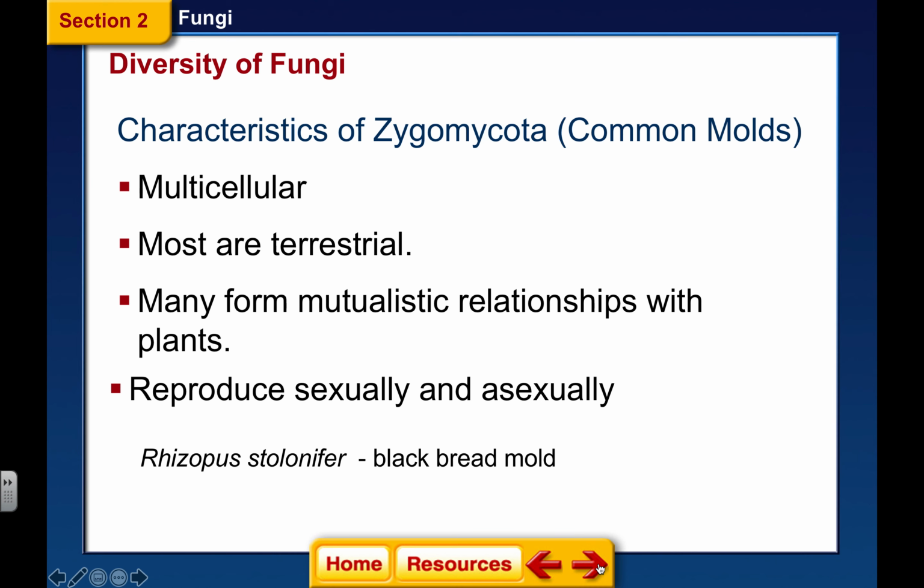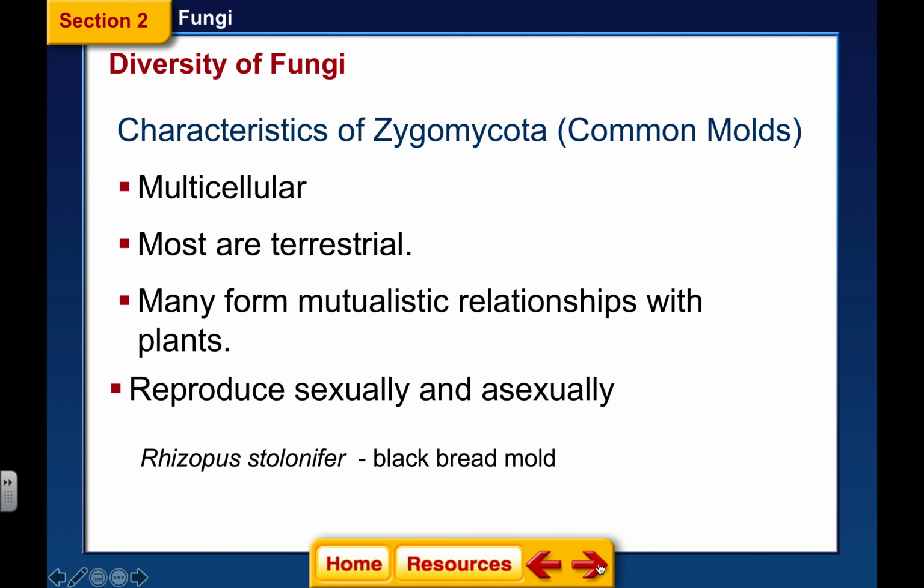All right, we're going to talk about our Zygomycota first. Now, sometimes you see them as Zygomycetes. Mycetes and mycota means the same thing. When I was your age, it wasn't Zygomycota, it was Zygomycetes. So if I slip and say that name, you know I'm talking about the same thing.